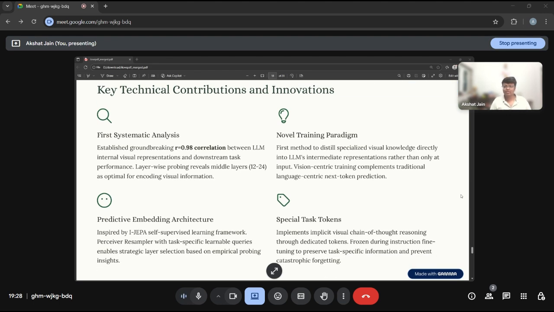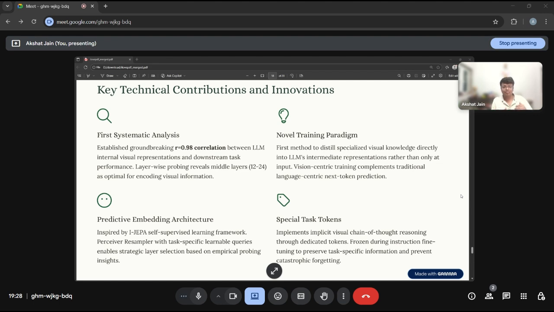The contributions here: first is the semantic analysis. We have established a correlation between the LLM's internal visual representation and downstream task performance. The layer-wise probing reveals middle layers are optimal for encoding visual information. Second, novel training paradigms. We have used two sequential training approaches: one is pre-training, then instruction fine-tuning.